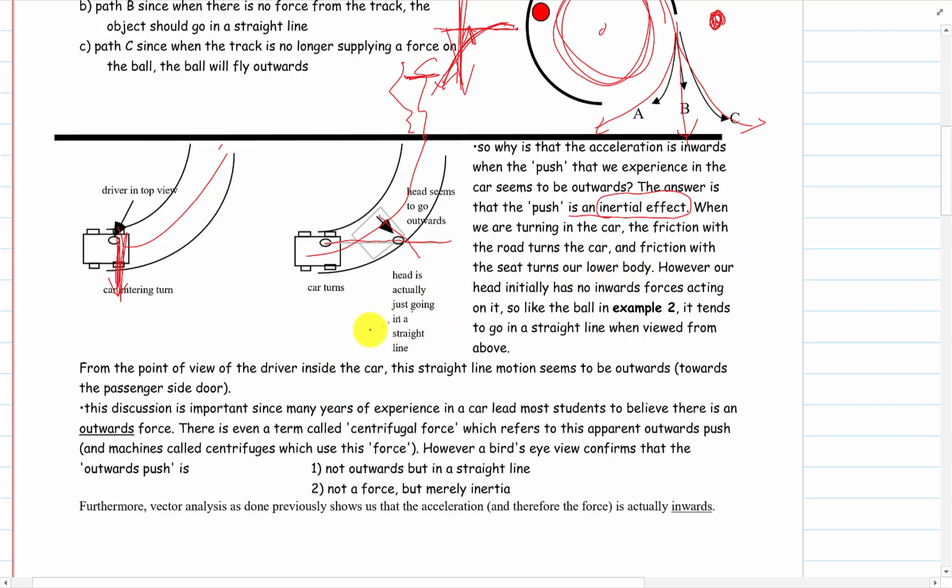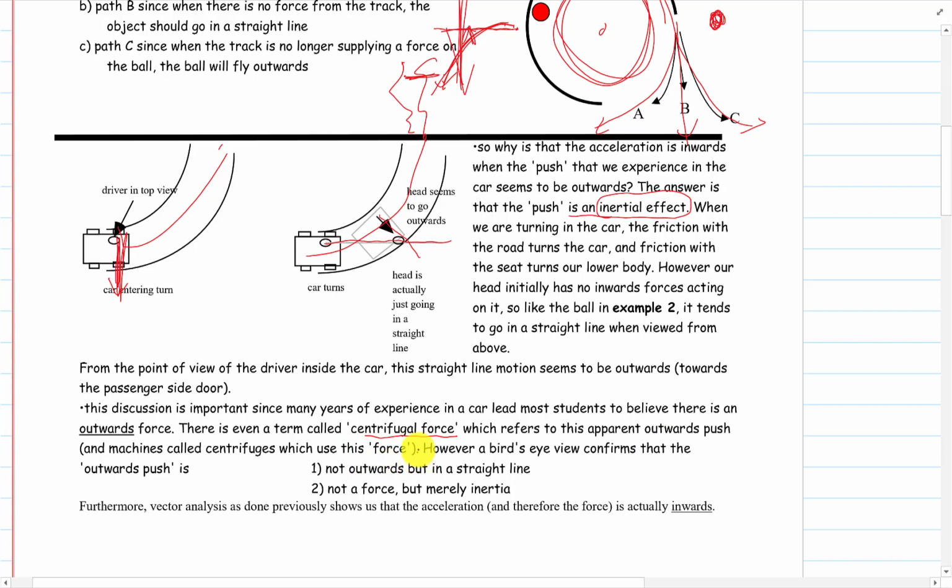Although when we're in the car, we call it a centrifugal force. This apparently pushes things, like in a centrifuge.